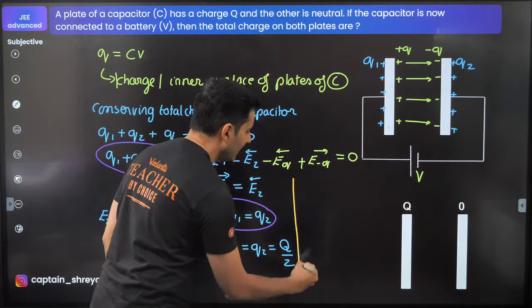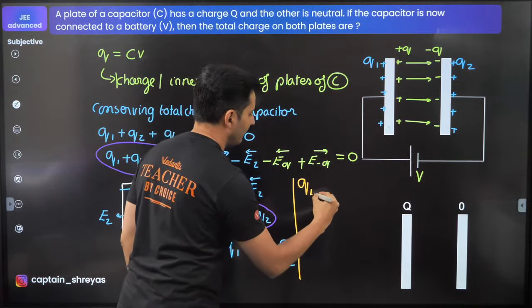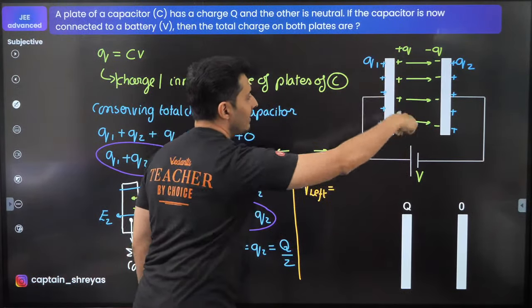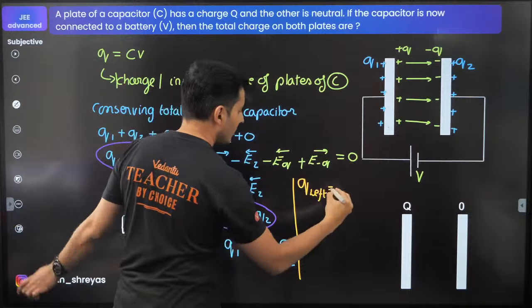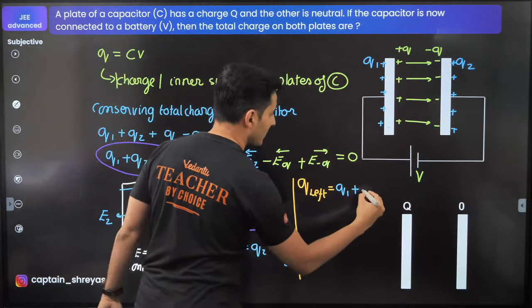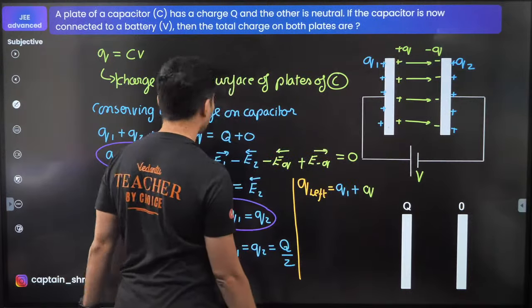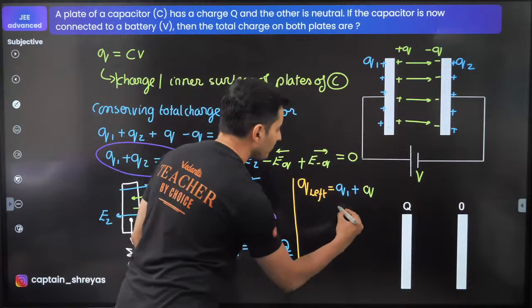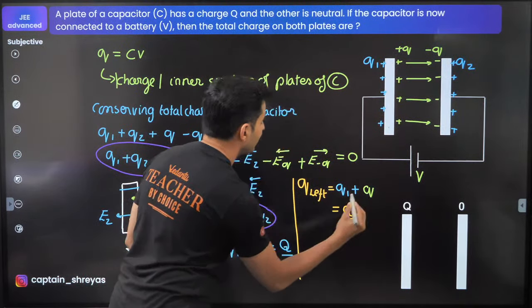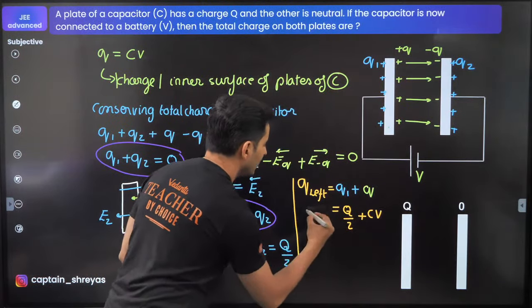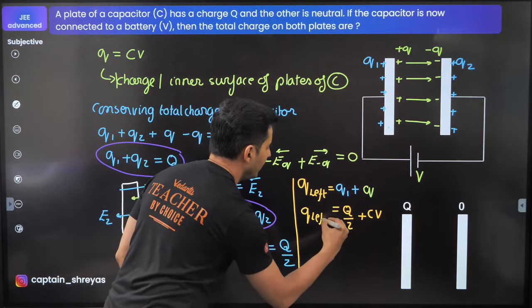So finally, the charge on the left plate, that means it includes everything. So it includes Q1 also, and it also includes that Q. So how much will it be? Just check it out. Q1 is Q by 2. So this is Q by 2, and the small q is CV. So it will be plus CV. So this is the charge on the left plate.